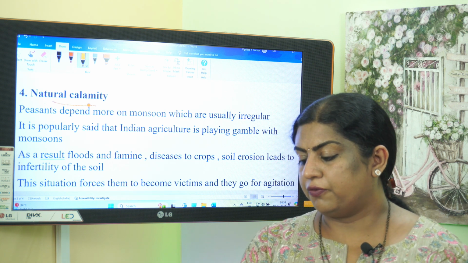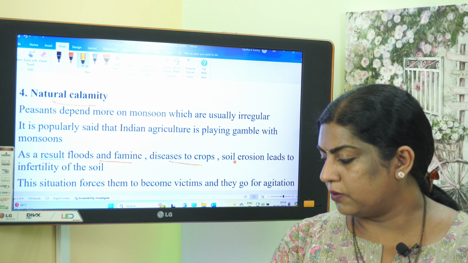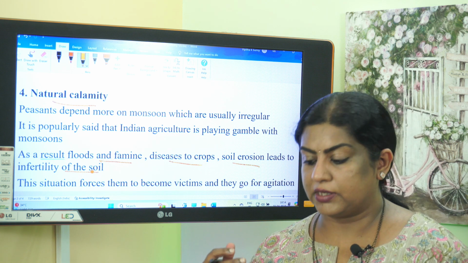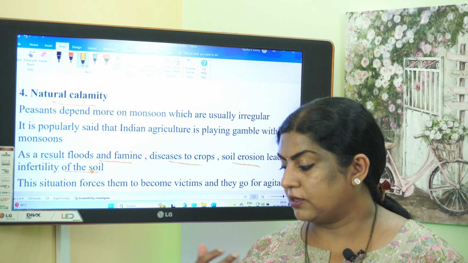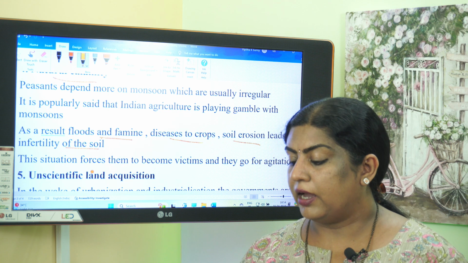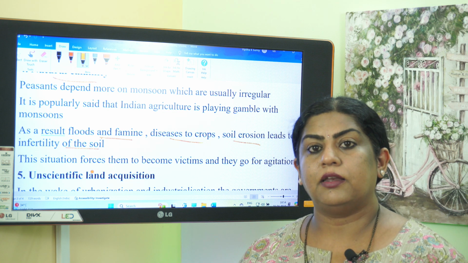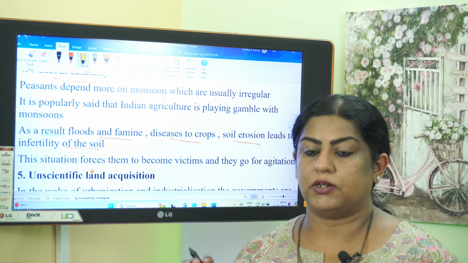As a result of floods and famine, diseases to crops, soil erosion leads to infertility of soil. So all these issues come, that is floods come, famine comes, diseases come, soil erosion, all these lead to infertility of soil, and this situation forces them to become victims. So again, all these impact farmers directly, and they go for agitation.